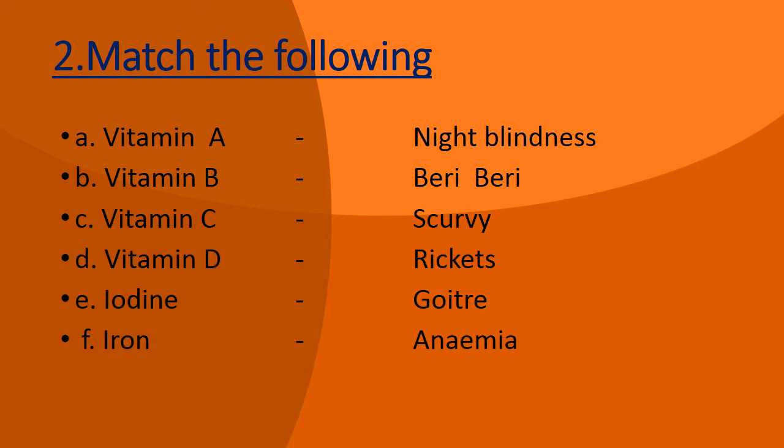Part D, vitamin D. If we do not have a sufficient amount of vitamin D in our body, we will suffer from rickets. E part, iodine. Lack of iodine will cause goiter. Part F, iron, and lack of iron will cause anemia. So this is our exercise number 2, match the following.